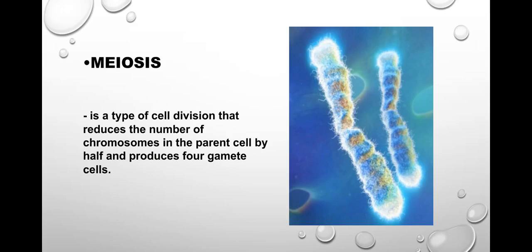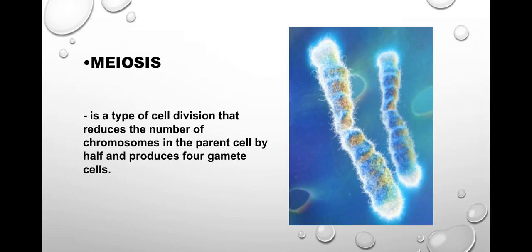And now let's move on to meiosis. Meiosis is a type of cell division that reduces the number of chromosomes in the parent cell by half and produces four gamete cells. Meiosis takes place in the gametes of an organism.